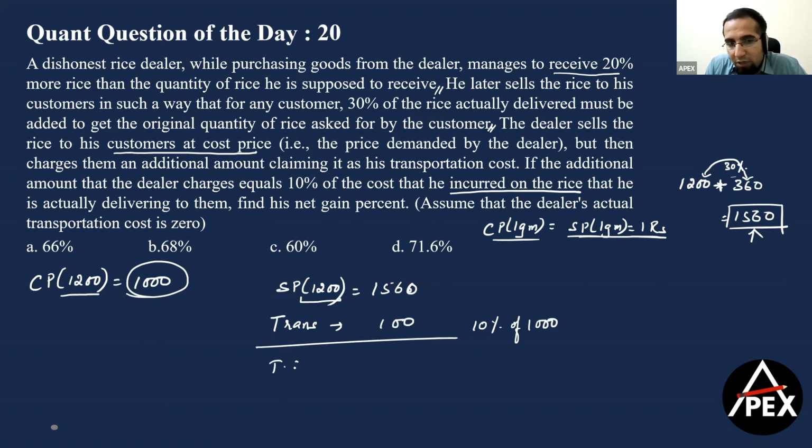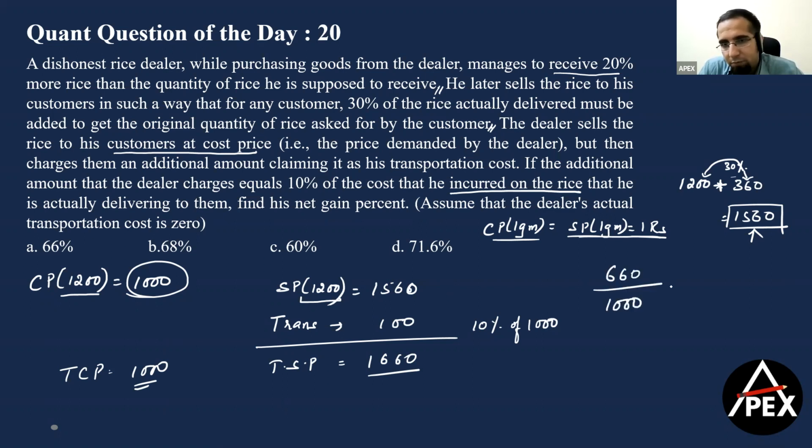So here my total selling price becomes 1660 and my total cost price remains 1000 rupees only. I have sold whatever quantity I have, right? So 1660 and 1000, it's very easy. So the profit made is 660 on a base of 1000 multiplied by 100, which means the profit will be equal to 66%, which becomes option A.